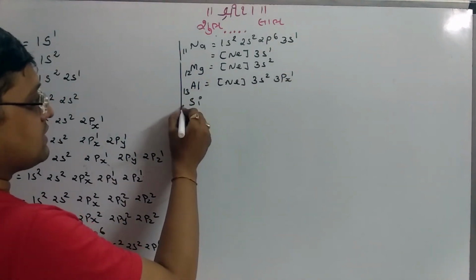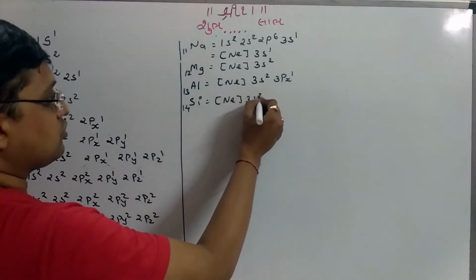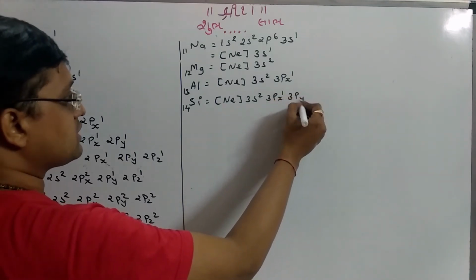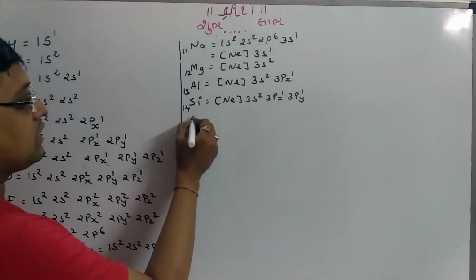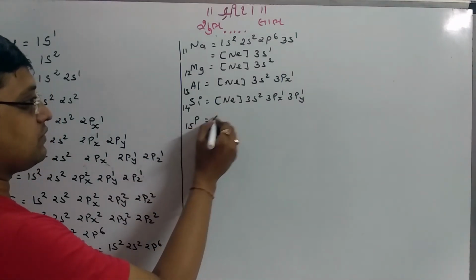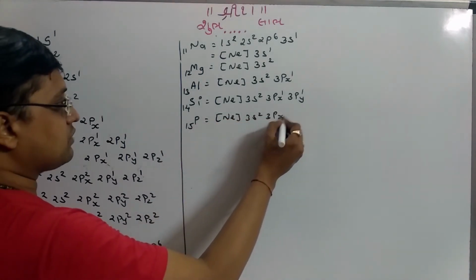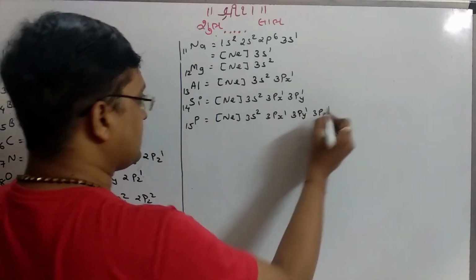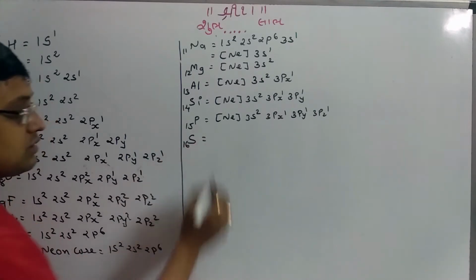After aluminium, that is silicon, 14, the configuration is neon core, 3s2, and the suborbital electrons are first filled in parallel spin, that means half filled, 3px1, 3py1. After silicon is phosphorus, the atomic number is 15, neon core, 3s2, 3px1, 3py1, 3pz1. After phosphorus, the atomic number is 16, sulfur,